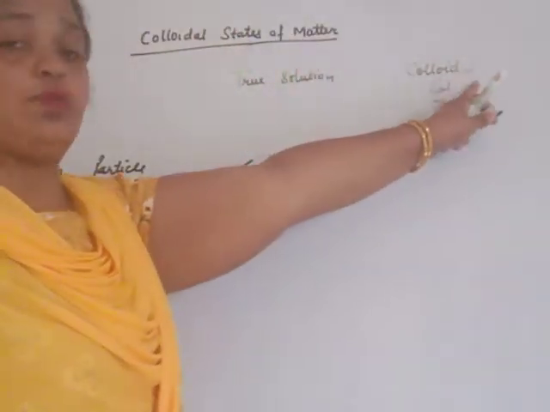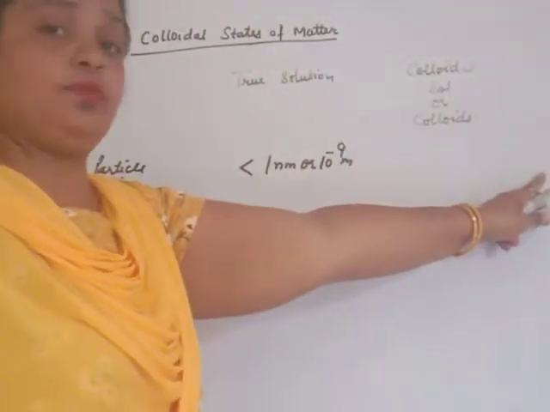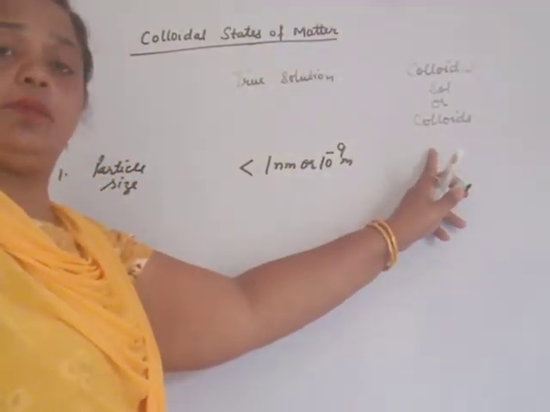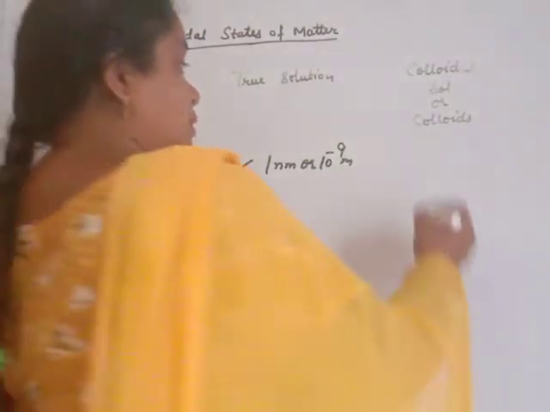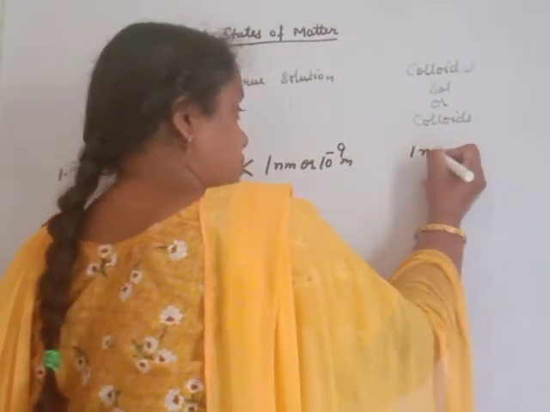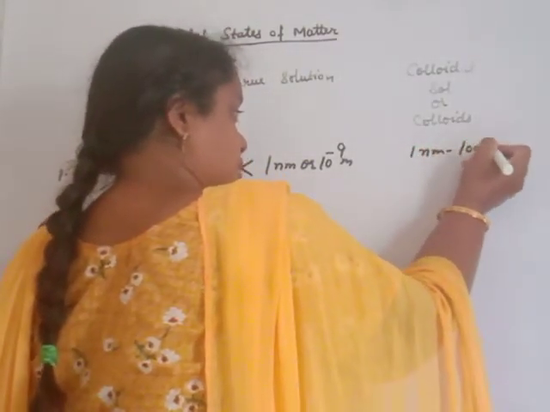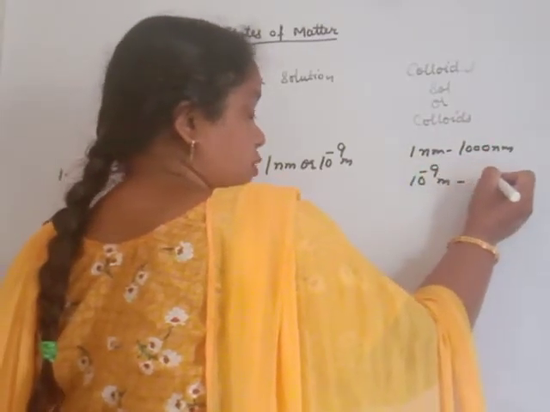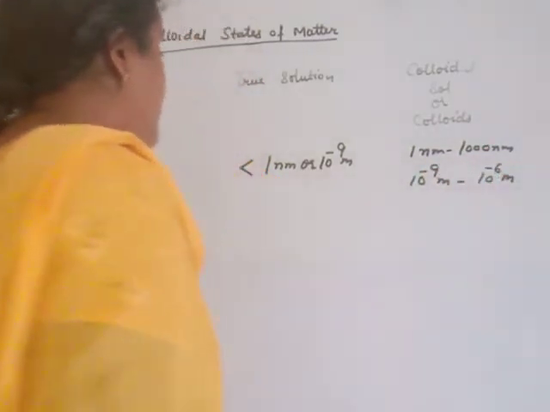Particle size in case of colloidal sol exists between these two because they are never seen by naked eyes. They can be seen only by the scattering of light. Particle size exists between 1 nanometer to 1000 nanometer or 10 raised to power minus 9 meter to 10 raised to power minus 6 meter. Now,